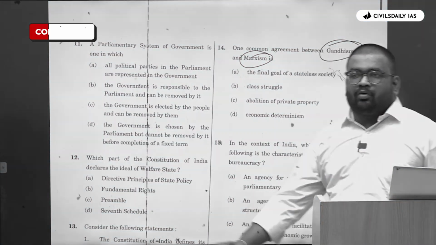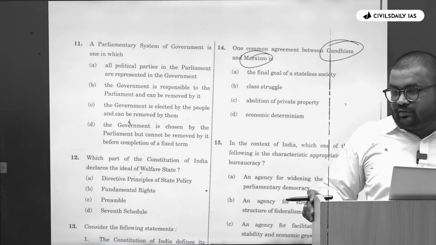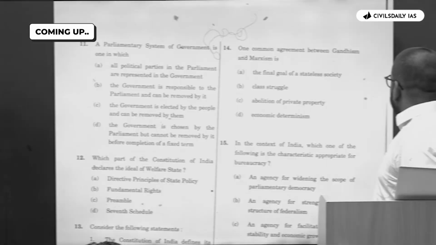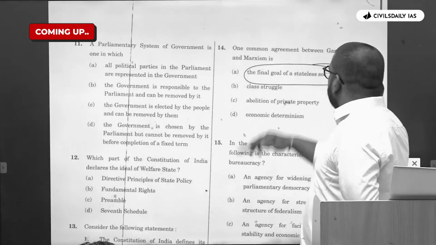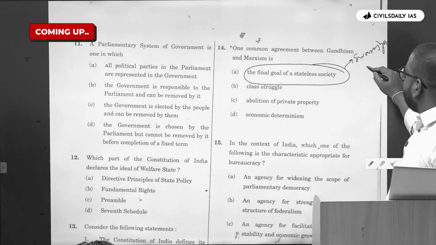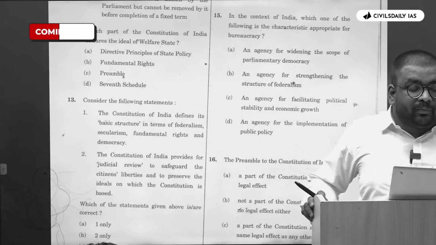Many of you must not know about the core principles of Marxism. Everyone has optional sociology, and PSR will not be there. Which principle of Gandhism calls for stateless society? Swaraj based upon village republics, right?